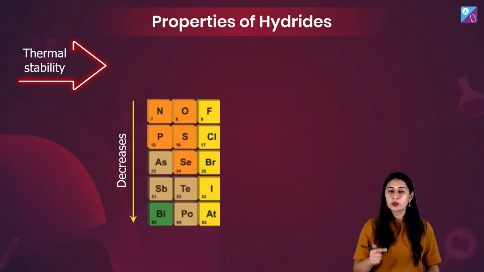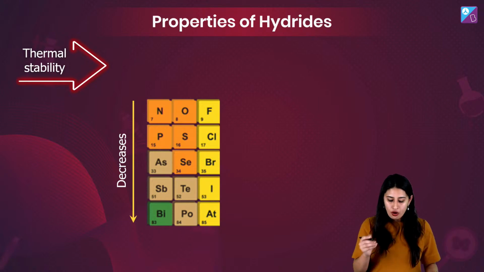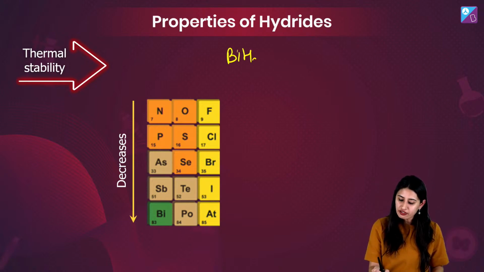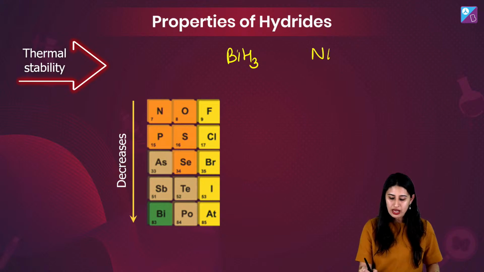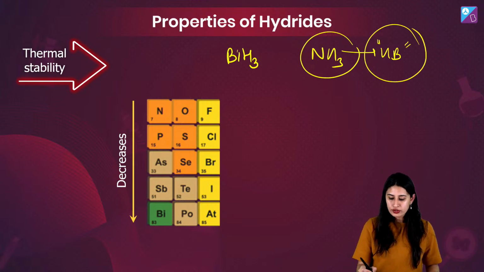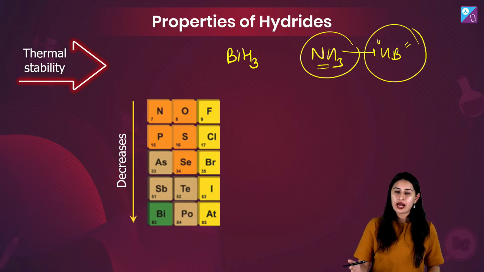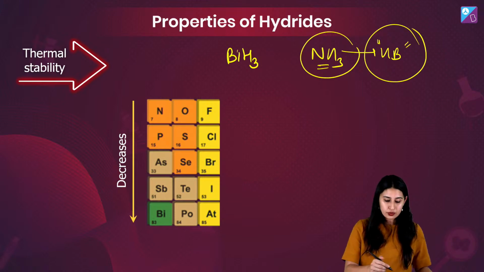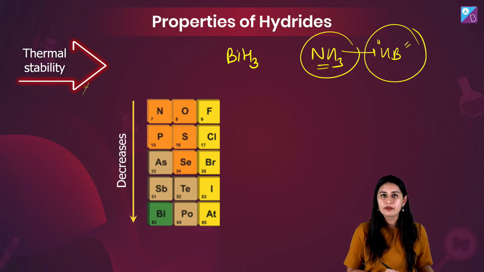As we're going down the group, the thermal stability is decreasing. Why? Because BiH3 has even poor overlapping as compared to NH3. NH3 has hydrogen bonding rather, right? So because of the strong forces of attraction, NH3, higher hydrogen bonding, of course, hence will have the higher thermal stability.